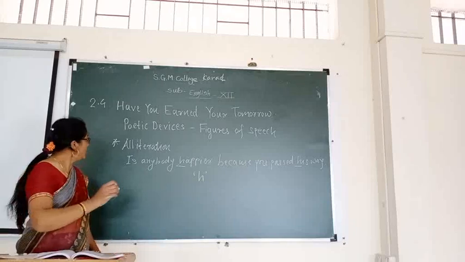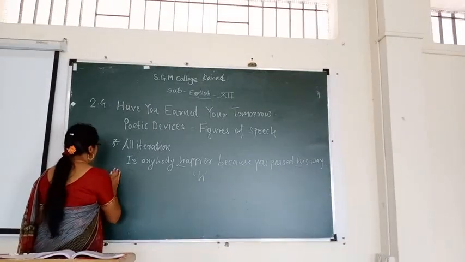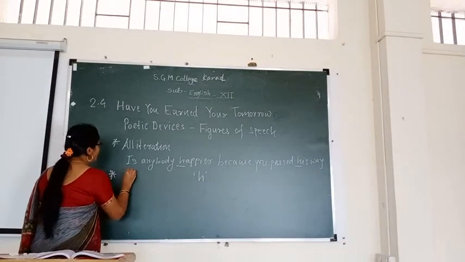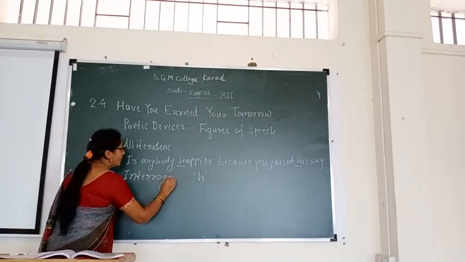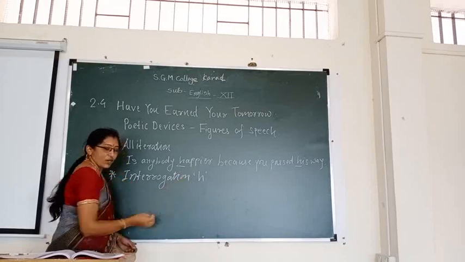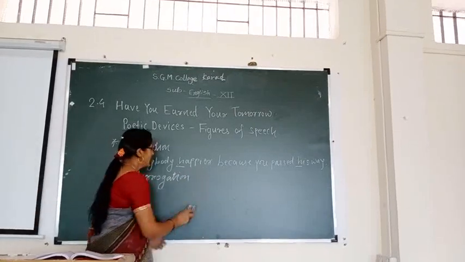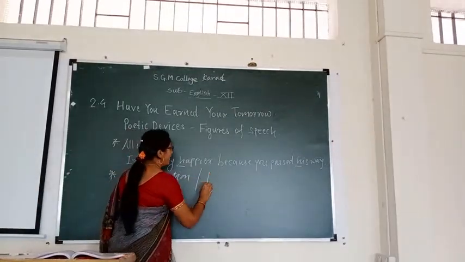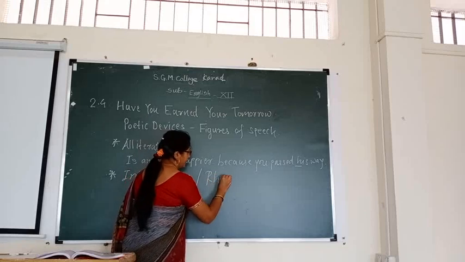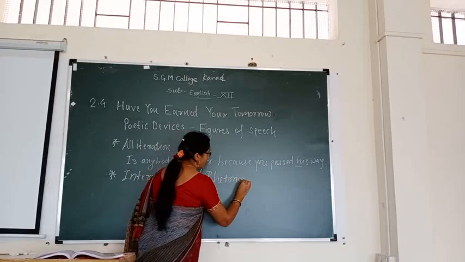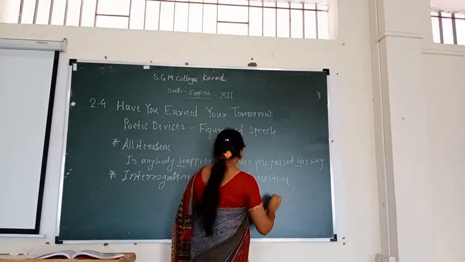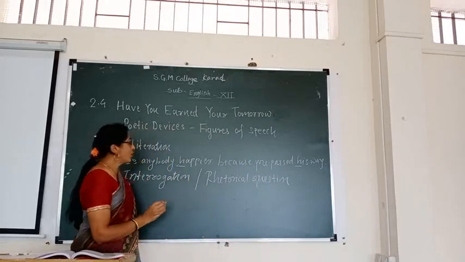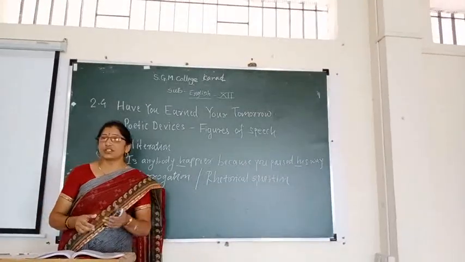Next figure of speech, interrogation, or rhetorical question.